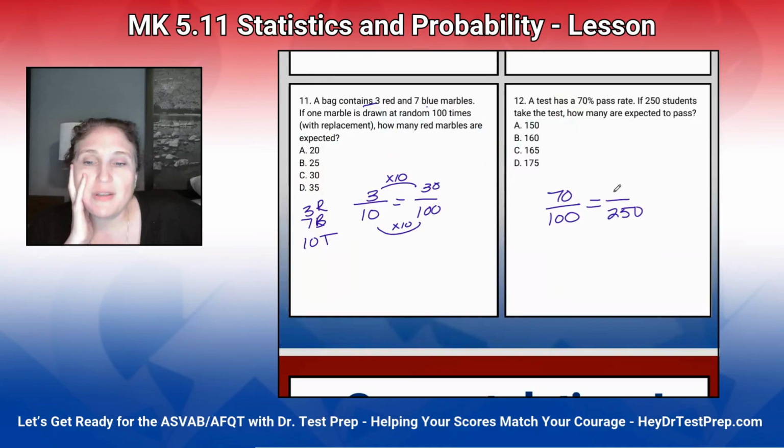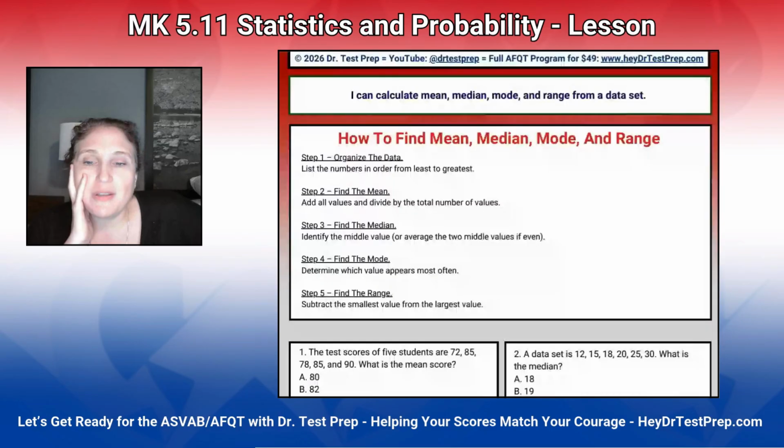A test has a 70% pass rate. So we can say that that's 70 over 100. If 250 students take the test, how many are expected to pass? So we can do some quick reducing real quick. So 10x equals 7 times 250. 14 and 3 is 17. Divide both sides by 10 and get x equals 175.